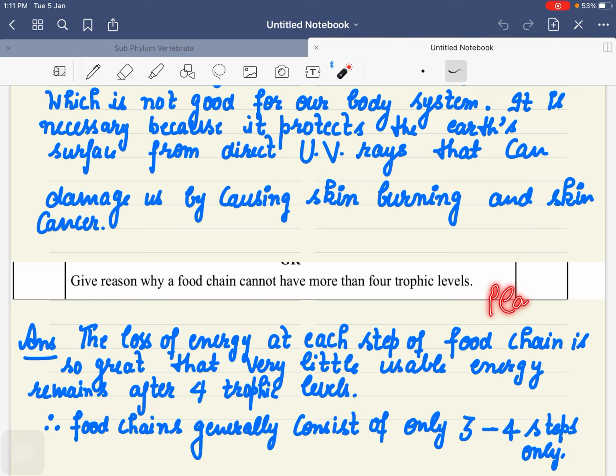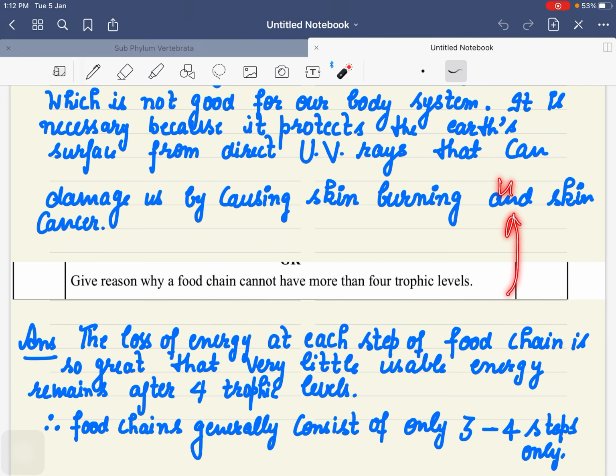See, when we are saying plants, they are eaten by cow, or suppose they are eaten by deer. Now, the loss of energy at each step of the food chain is very, very great according to the 10% law.